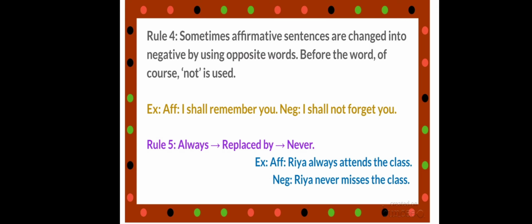So the negative sentence will be I shall never forget you. Right? One more example is given here. Ria always attends the class. So always will be replaced by never and you have to use the opposite of attend. So the negative sentence will be Ria never misses the class. I hope you got it.